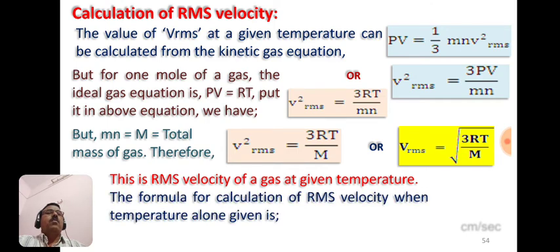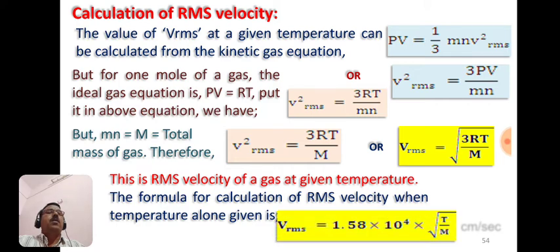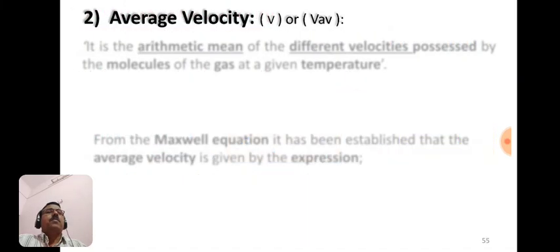And the formula for the calculation of RMS velocity when temperature alone is given is Vrms is equal to 1.58 into 10 raised to 4 into under root of T by M in centimeter per second. So this is the formula which is used to calculate the root mean square velocity when temperature alone is given for a gas.